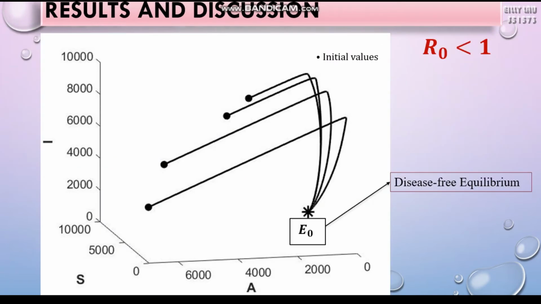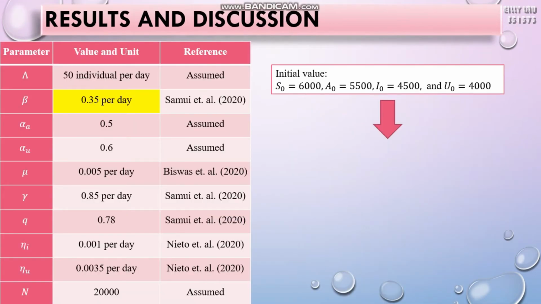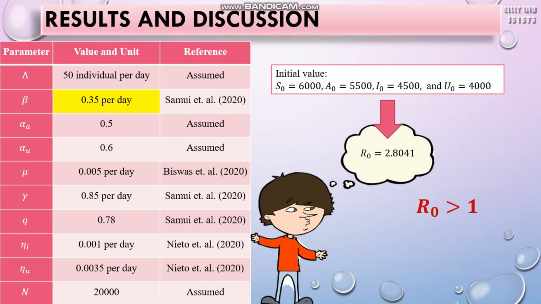From here, we could see that no matter what our initial values are, the graph still converges to one point, which is E0. Next, we are still using the same initial values and parameter values, except for beta, which we change to 0.35. The R0 computed is 2.8041, which is greater than 1.